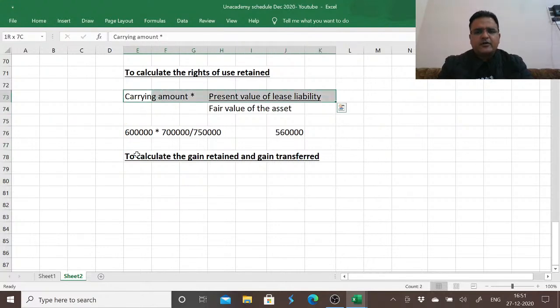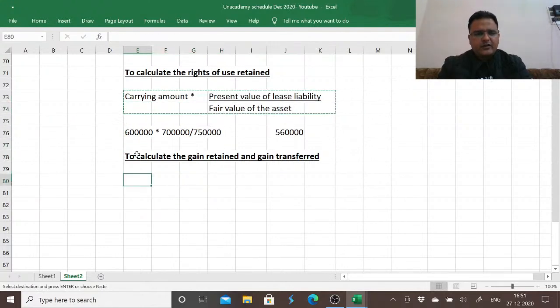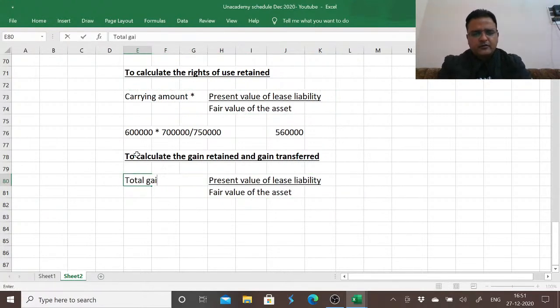Just that instead of carrying amount, it is now total gain multiplied with present value of lease liability and fair value of the asset. Total gain is 1,50,000, multiplied with 7 lakh divided by 7,50,000, using the same fraction.